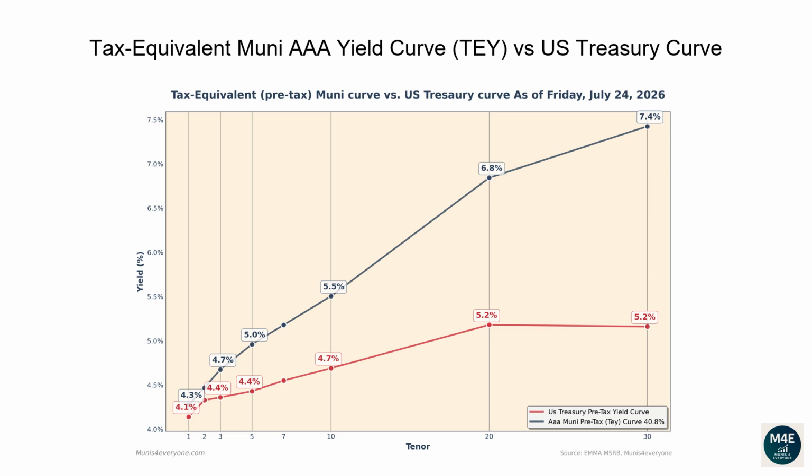Observing the current graph, we can see that currently all the Muni tax-equivalent yields, based off a 40.8% tax rate, are above Treasury yields. When this scenario happens, it may be less convenient for investors to buy US Treasury bonds. For example, if you wanted to buy a 30-year bond, a AAA Muni bond would yield 7.4% compared to a lower yield of 5.2% from a Treasury bond.